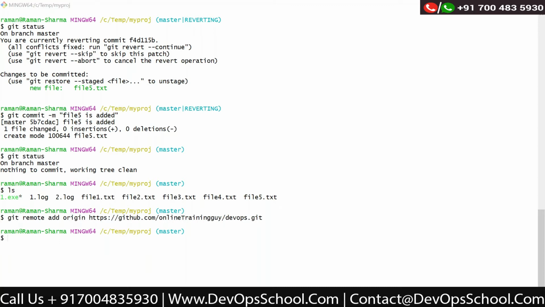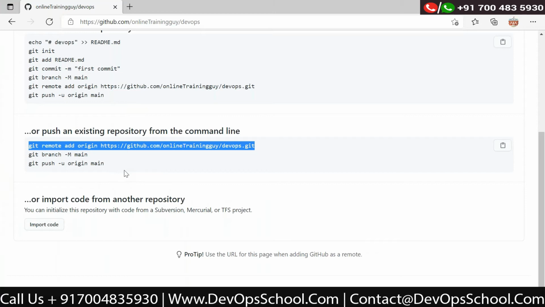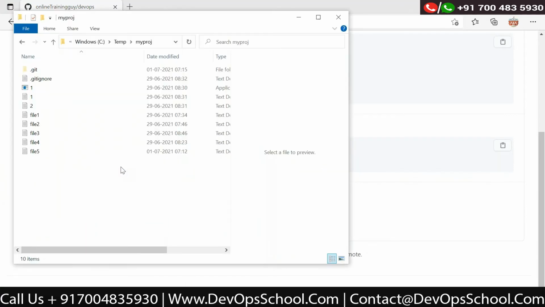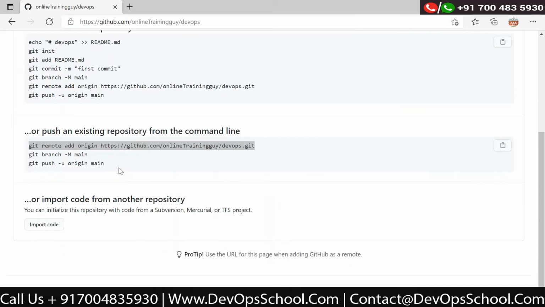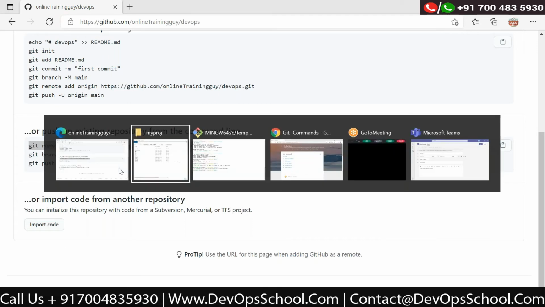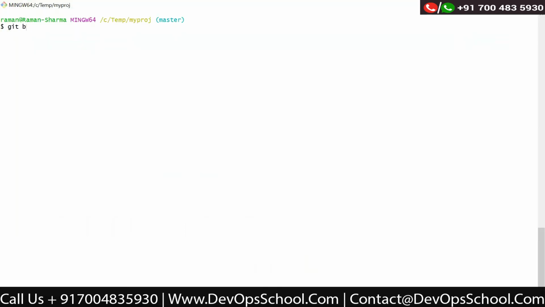Next, it is saying we need to do git push -u origin master. By default, one branch gets created on the local repository, which is called the master branch. How do you see that branch? With the git branch command. You can see everything we are doing is in a master branch. The branching concept we will discuss in a bit. But as of now, we have this branch, and my remote repository is blank.